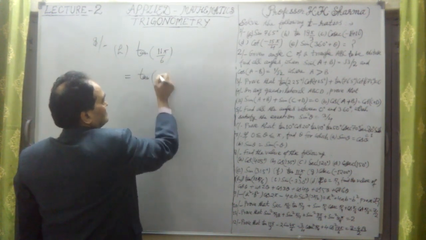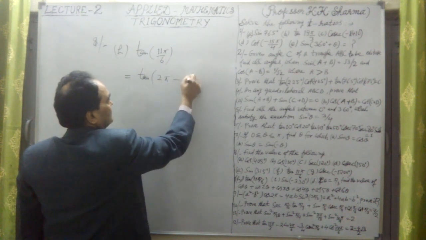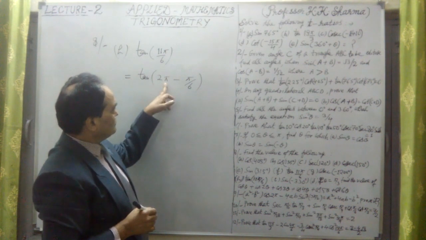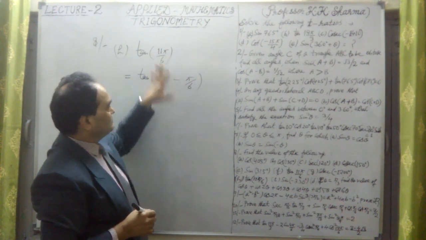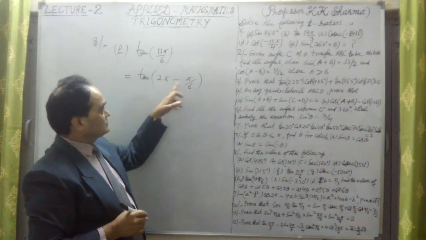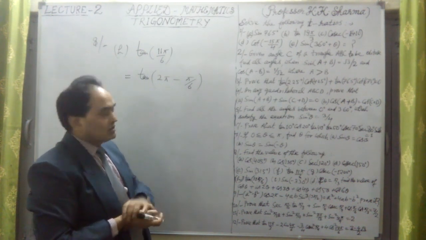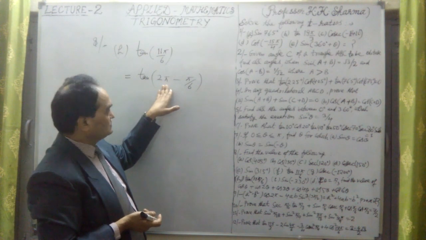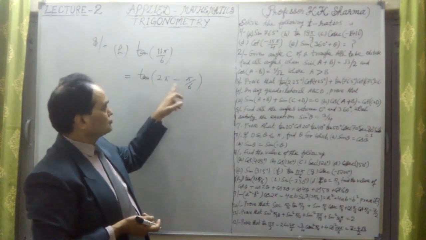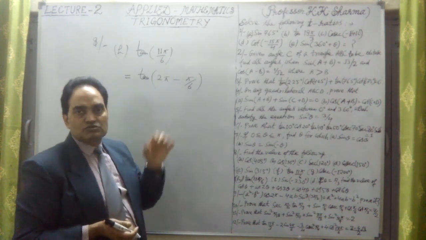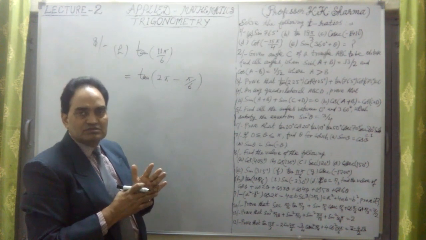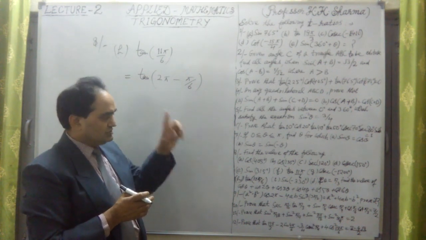Now this is 2 pi minus pi by 6. Now this is 6 to the 12, 12 pi minus pi means 11 pi by 6, same value. This is same value we have written down. Now this is 2 pi minus pi by 6. Now 2 pi means 360 degree. It is lying in the 4th quadrant. Now in 4th quadrant it is negative, because in 4th quadrant cos theta and secant, these two are positive, as I tell you.